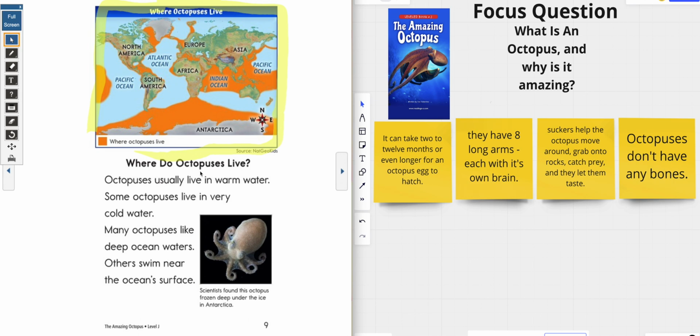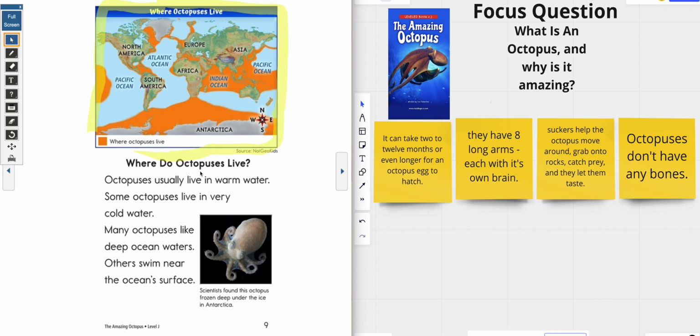Octopuses usually live in warm water. Some octopuses live in very cold water. Many octopuses like deep ocean waters. Others swim near the ocean's surface.